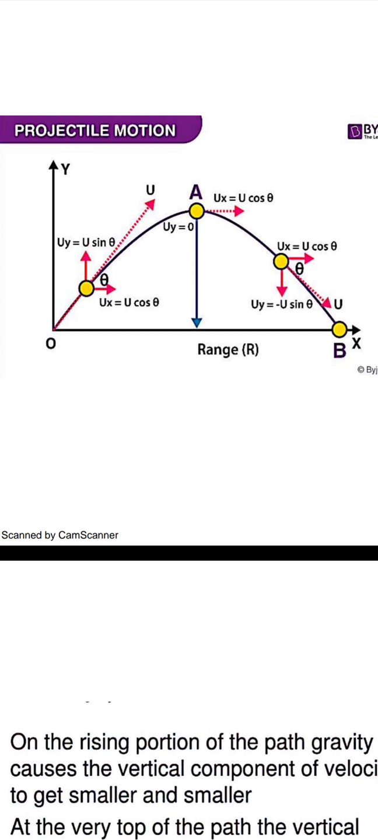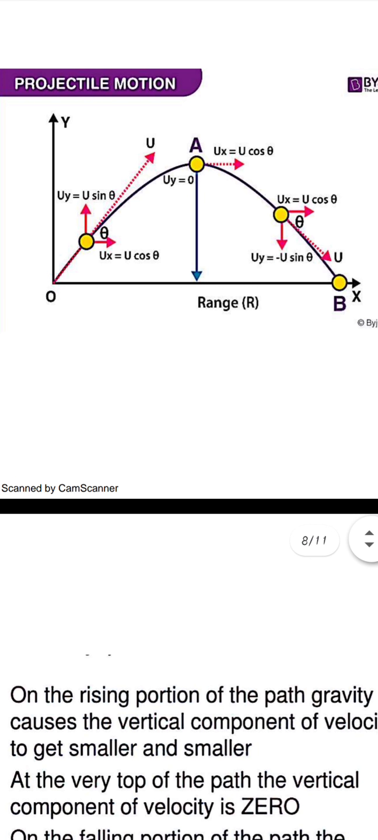So these are the 3 points in this projectile which we have to see. And now if we talk about the time of flight, then we can see that when an object is projected from O to A and then again A to B, then when these objects are in flight, that is in the air, the time for which the object is in the air is said to be the time of flight.